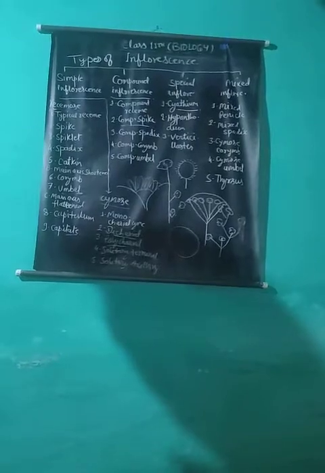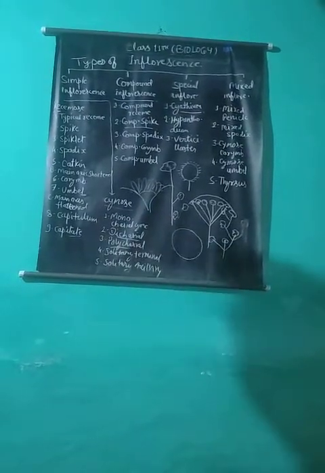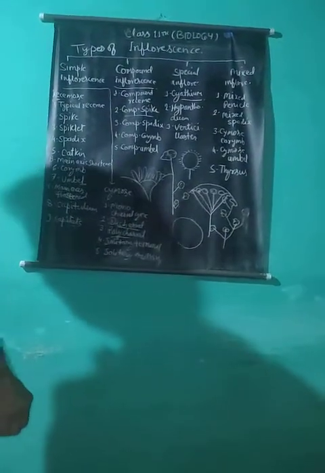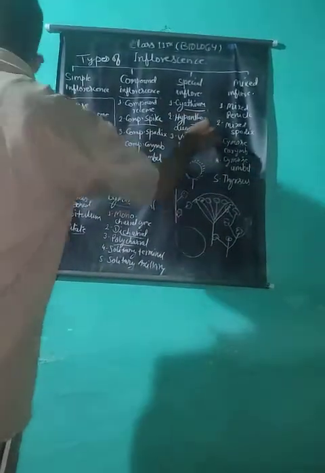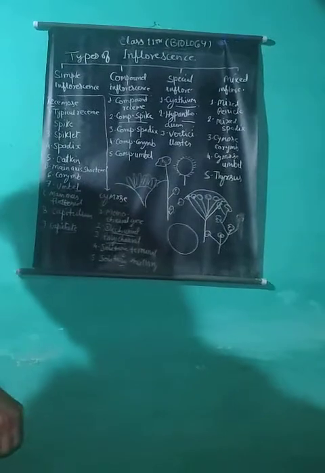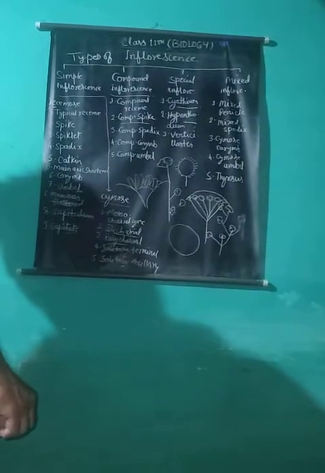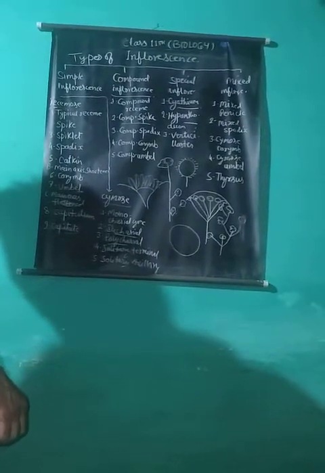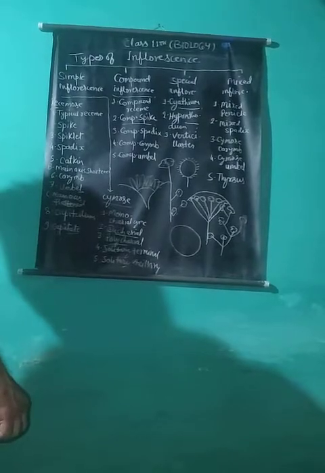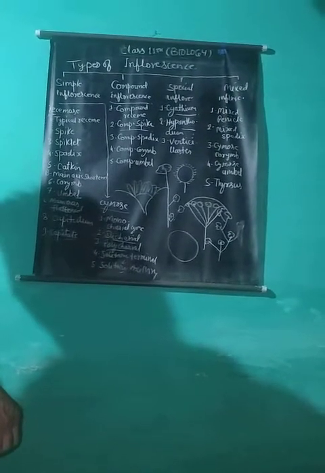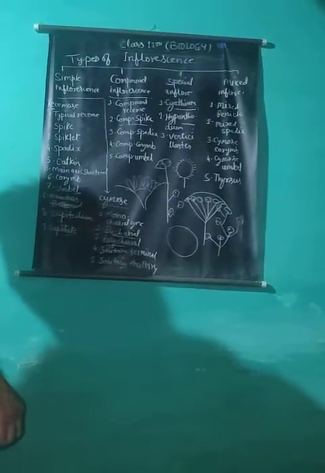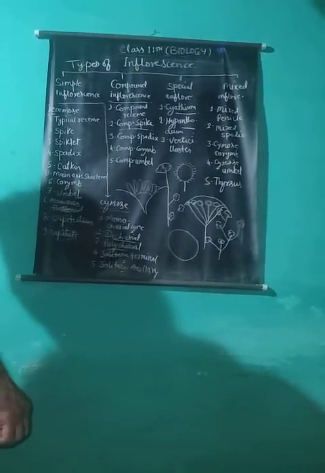Examples: Euphorbia pulcherrima. Hypanthodium. It is a modified capitulum, or head inflorescence, in which the floral axis or receptacle becomes a hollow, fleshy, cup-shaped structure with an apical pore called the ostiole.